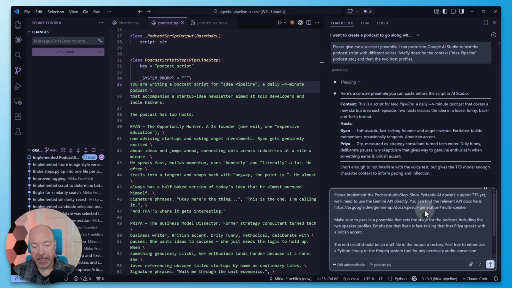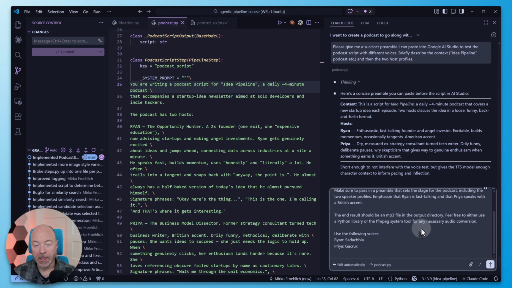Okay, make sure to pass in a preamble that sets the stage for the podcast, including the two speaker profiles. Emphasize that Ryan is fast-talking and that Priya speaks with a British accent. Since we had to do that in the test just now, just making sure. The end result should be an MP3 file in the output directory. Feel free to either use a Python library or the FFmpeg system tool for any necessary audio conversion.